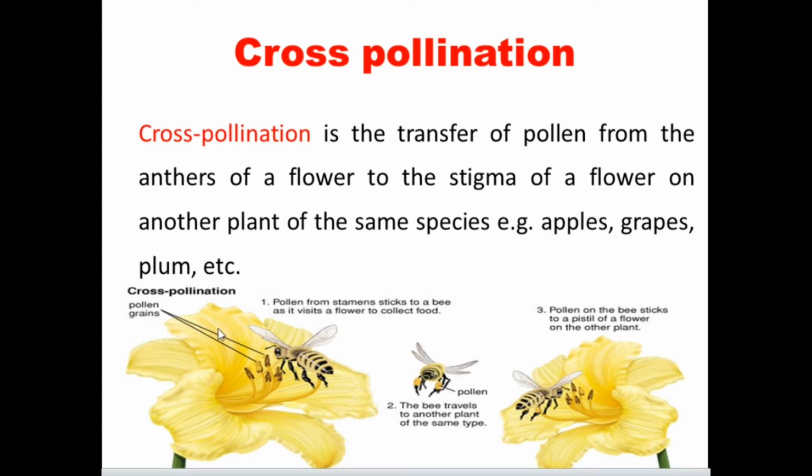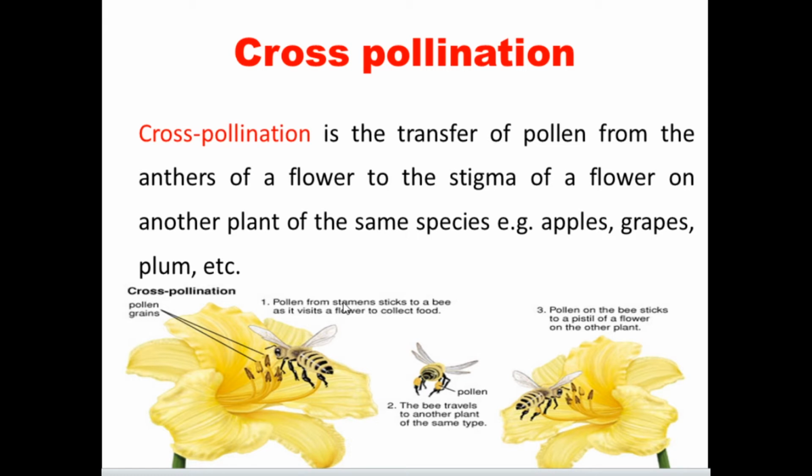Look here. The honeybee is one of the agents which helps to carry the pollen grain from this flower to another flower. The species are the same, but the characters may be a little different from these plants. Pollen grain comes from the stamen. Last class we studied the stamen. The stamen consists of the anther and filament. A group of stamens we call the androecium.